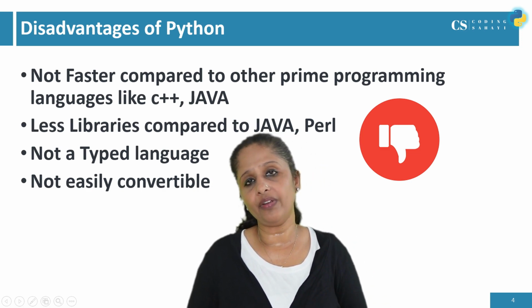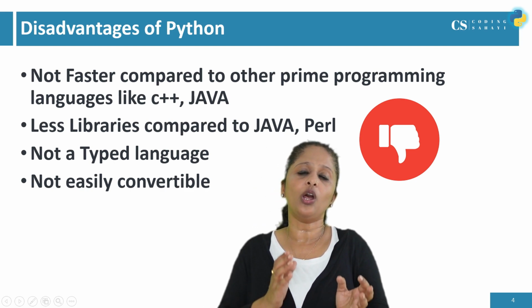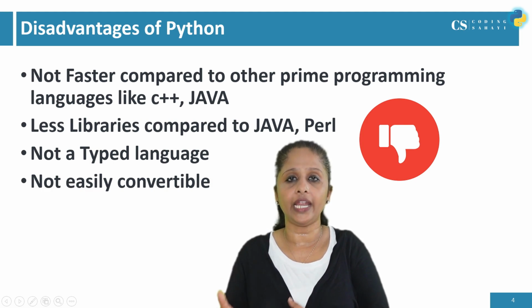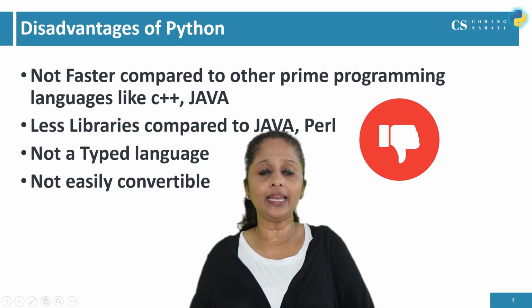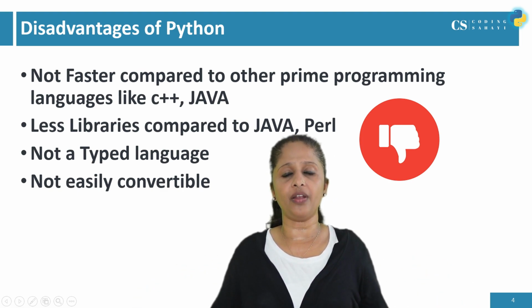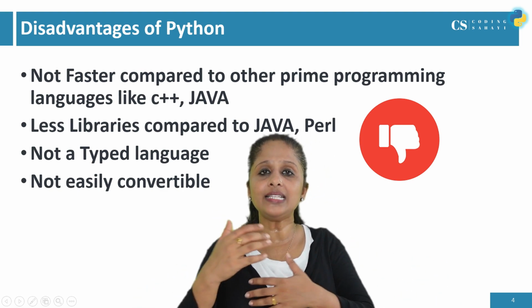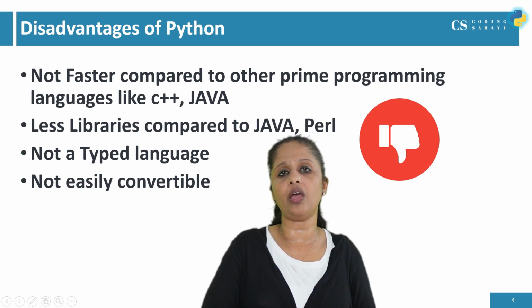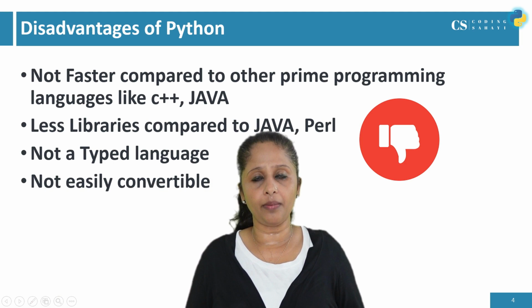The next disadvantage is, Python codes are not easily convertible, because I already told you Python is not a typed language. Other programming languages are typed languages and Python is different from that. Because of this incompatibility, it is not easy to convert a Python program to other programming languages.